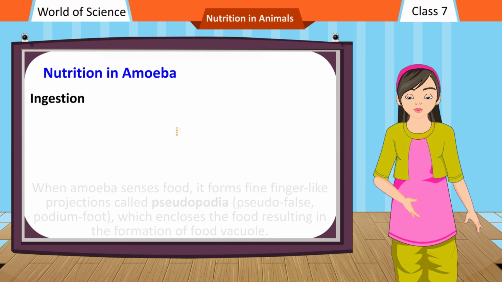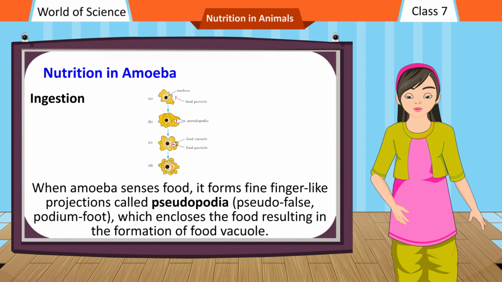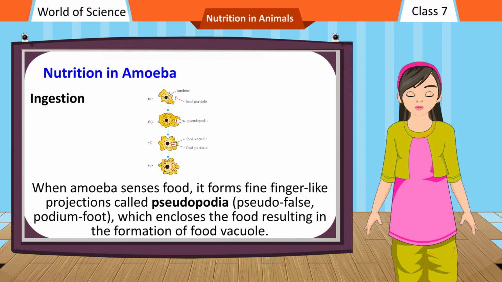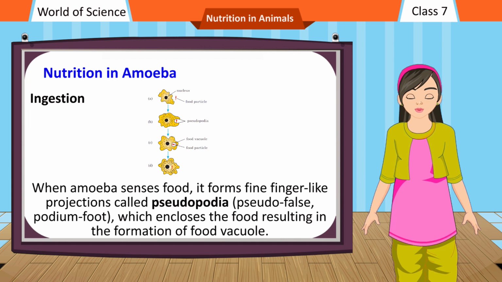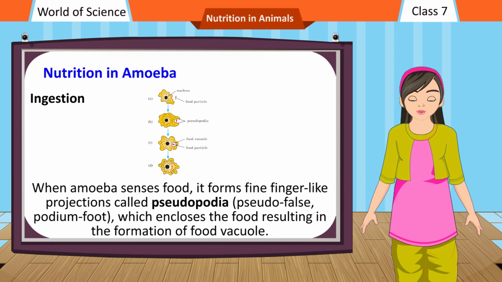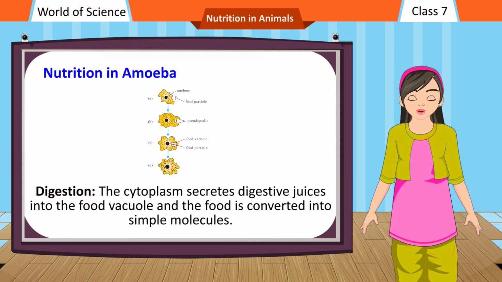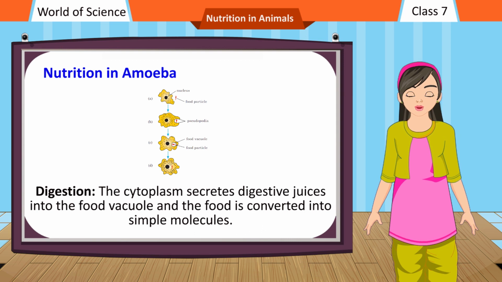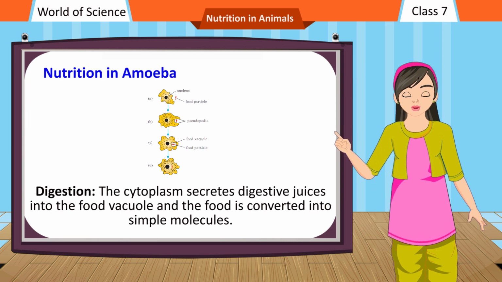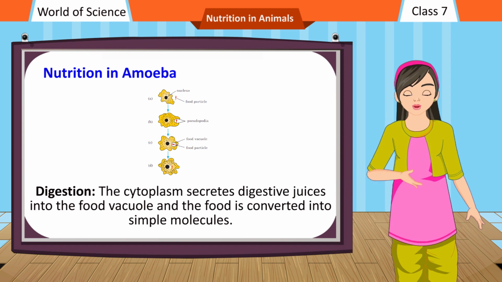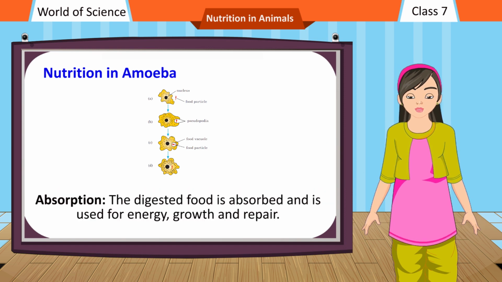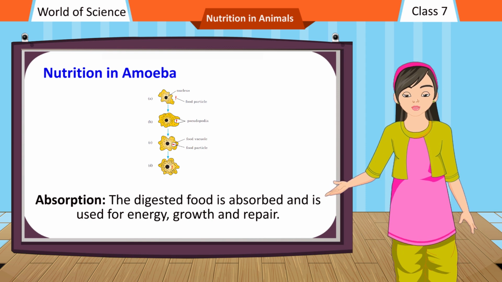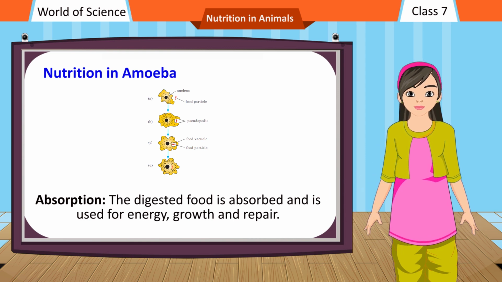Ingestion. When amoeba senses food, it forms fine finger-like projections called pseudopodia, pseudo meaning false and podium meaning foot, which enclose the food resulting in the formation of food vacuole. Digestion. The cytoplasm secretes digestive juices into the food vacuole and the food is converted into simple molecules. Absorption. The digested food is absorbed and is used for energy, growth and repair.